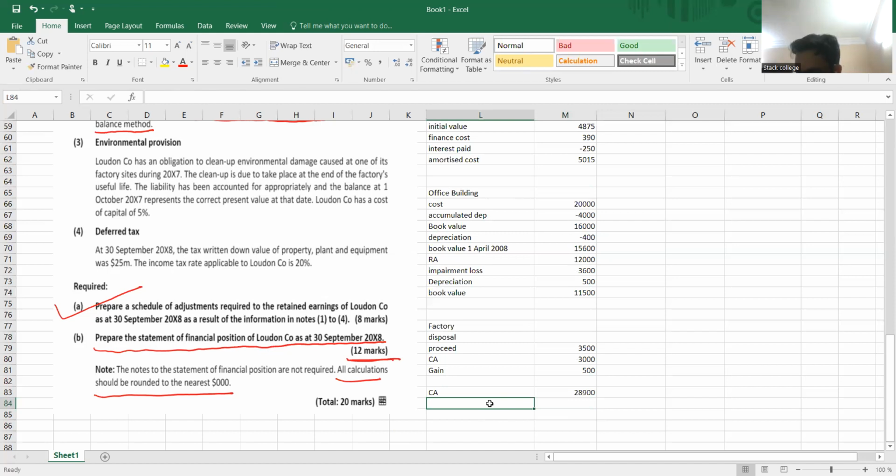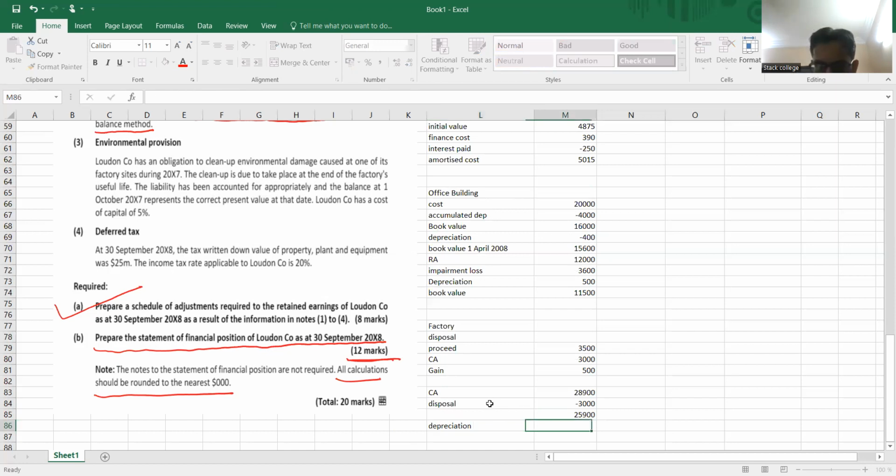Now we have sold one, that is the disposal, and the carrying amount was 3,000. So as a result, the value is now 25,900. And I need to identify depreciation for the whole year, and the depreciation rate is 15%. So the depreciation is 25,900 times 0.15, that is 3,885.